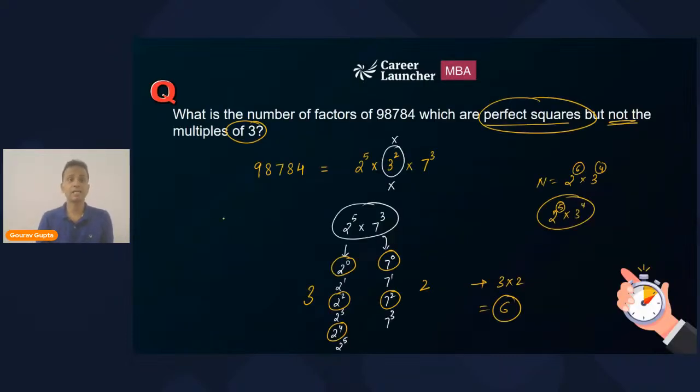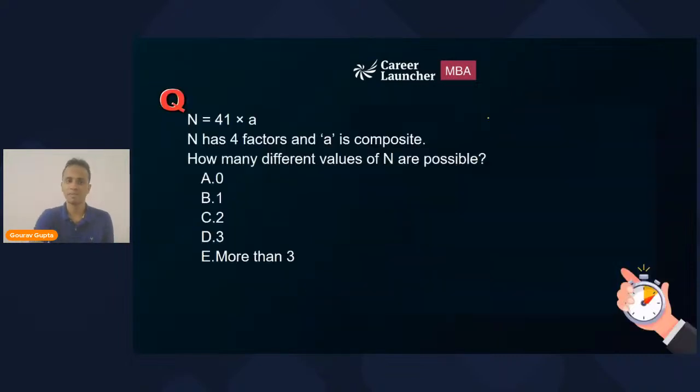Yes, Astha, 1 will also be considered definitely. 1 is a factor of this number, 1 is a perfect square, and 1 is not a multiple of 3, right? So in the previous question, yes, 1 will be considered.